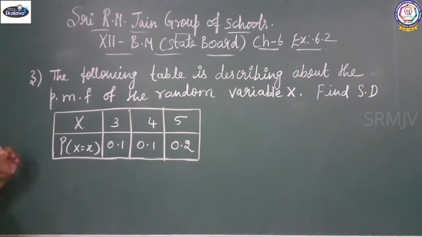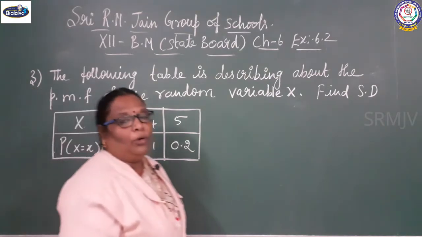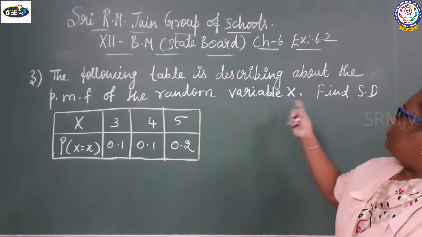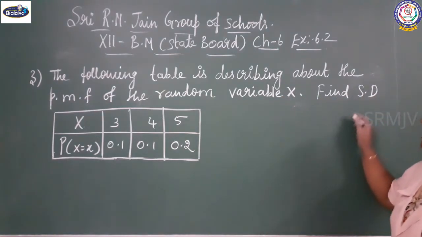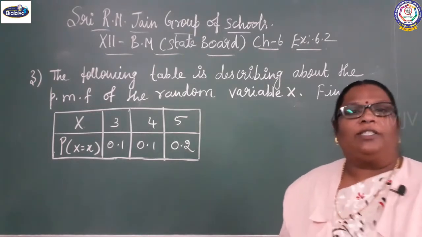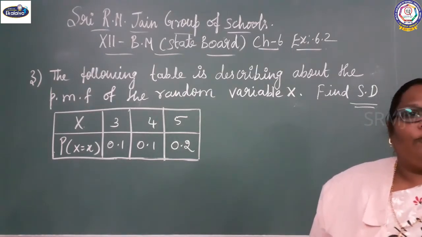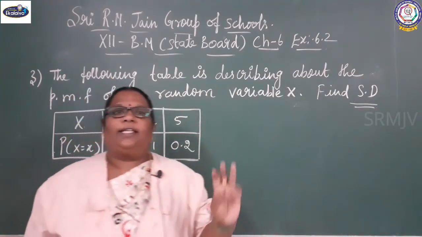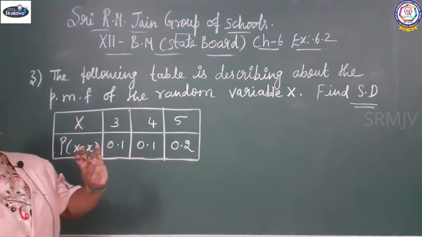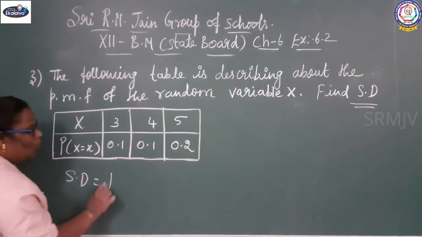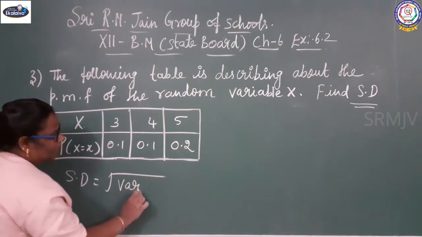See the third sum. The following table describes the probability mass function of the random variable x. Find the standard deviation. If it is standard deviation, what is the formula? Root of variance. For variance you should find the value of expectation of x and expectation of x square. So standard deviation equal to root of variance.